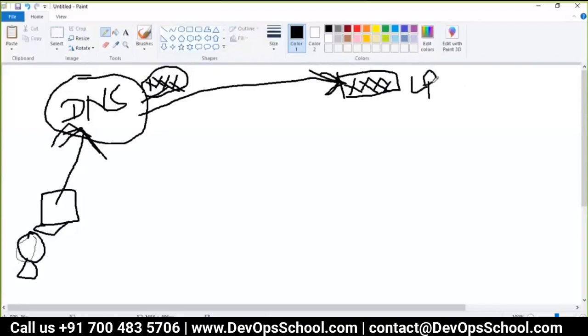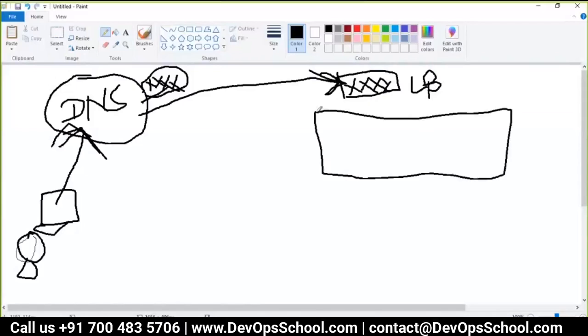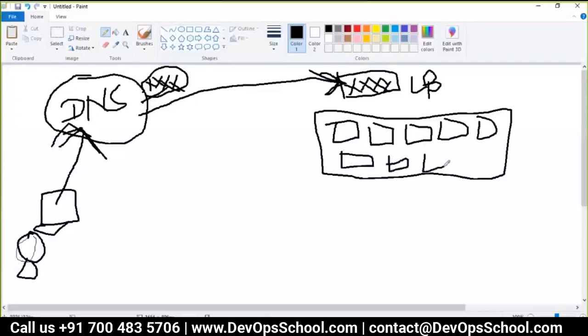This load balancer will do nothing but divert the traffic to one of the machines, because wiprog is not a simple server. It's running on multiple servers. So it will redirect the traffic to one of these. It will not hold the traffic. It will redirect here, or here, or here, or here.